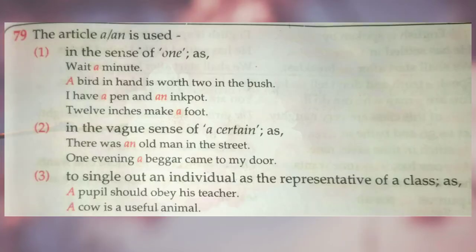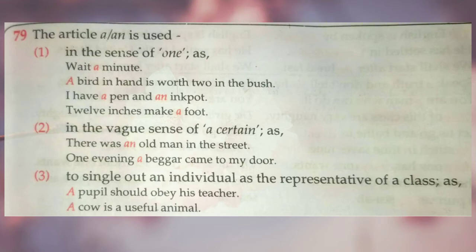Rule number 79, the article a or an, which are also called indefinite articles, is used, number 1, in the sense of one. It means when we are talking about one thing, we can use article a. For example, wait a minute. These are the general meaning. A bird in hand is worth two in the bush. It means one bird. I have a pen. It means I have one pen. So you can use article a for the sense of one also.